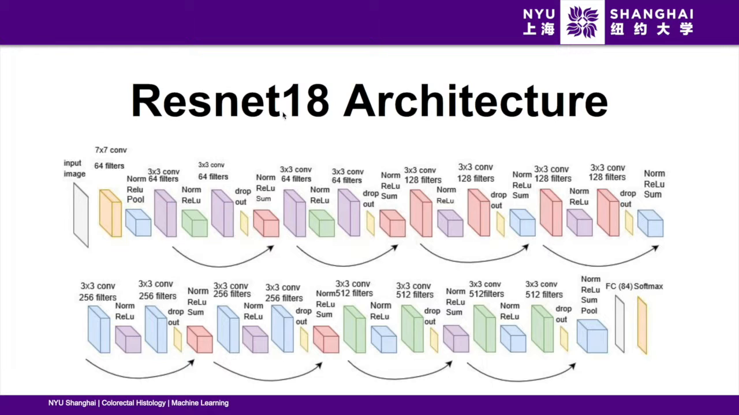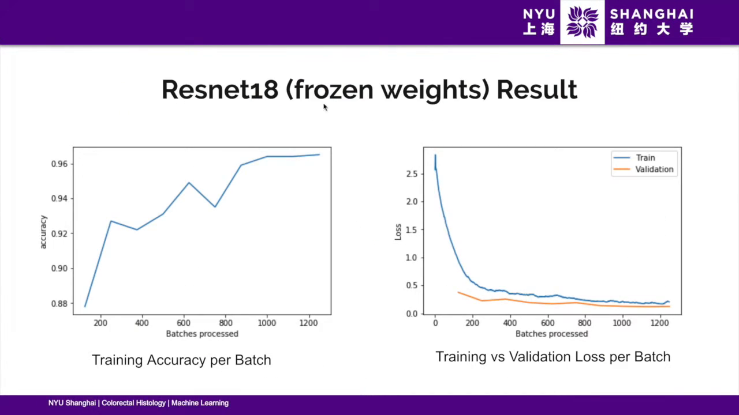Here you can see what a ResNet 18 architecture looks like. So when I say that we froze all the weights, what I mean is that all of the weights were frozen up until this last section. So ResNet 18 with frozen weights, after about 1,000 batches, we had 96% accuracy.